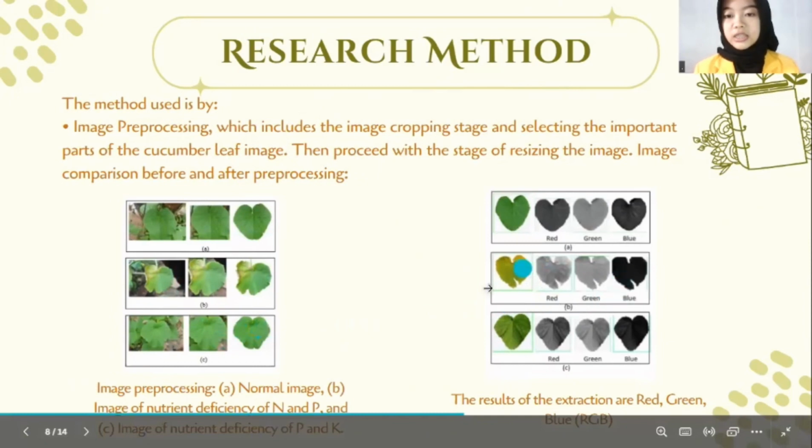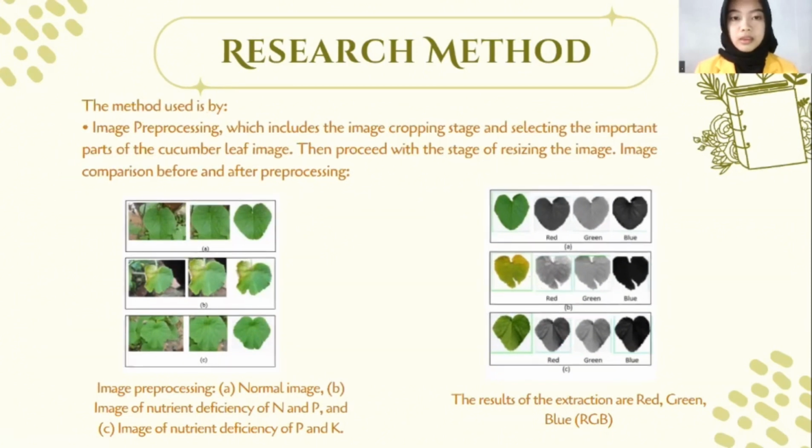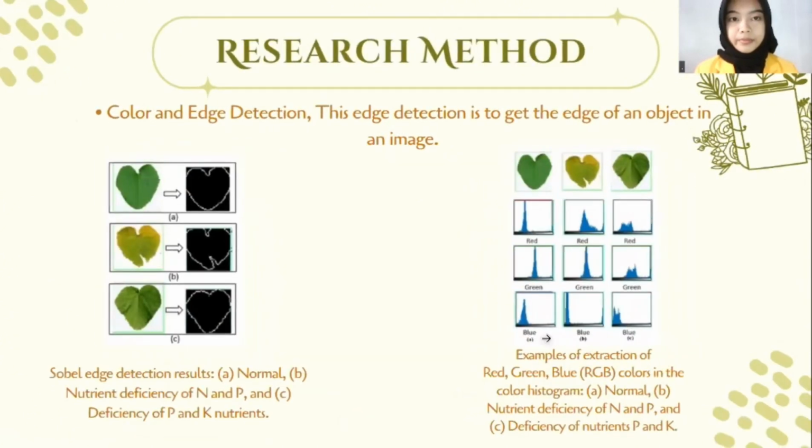The second stage is color and edge detection. This stage is to get the edge of an object in the image. And then the third stage, the heuristic identification of neural network. This stage is the result of identifying cucumber using the backpropagation neural networks.